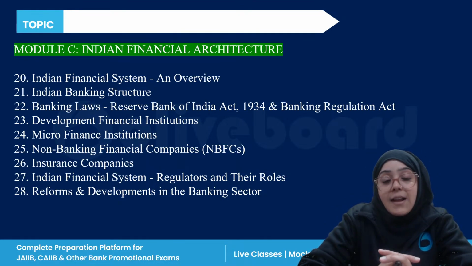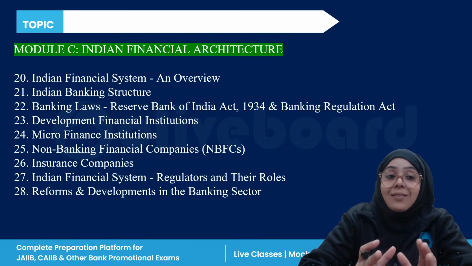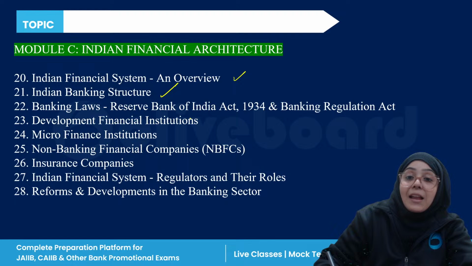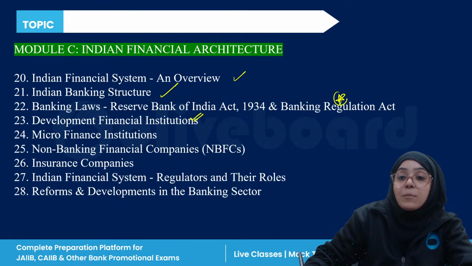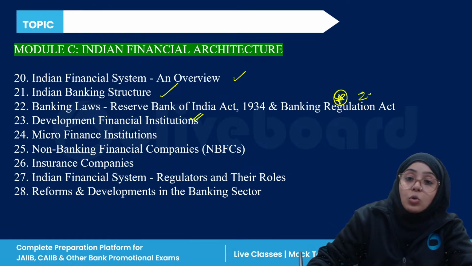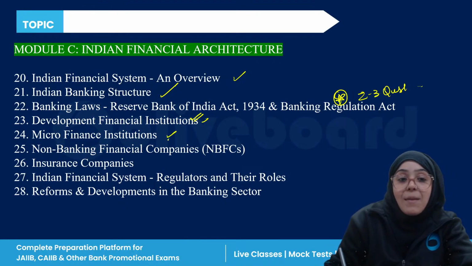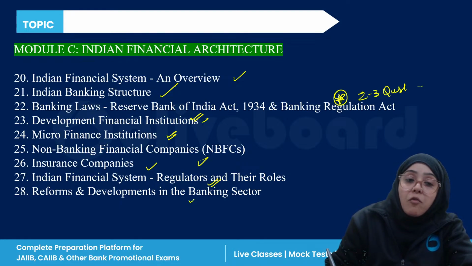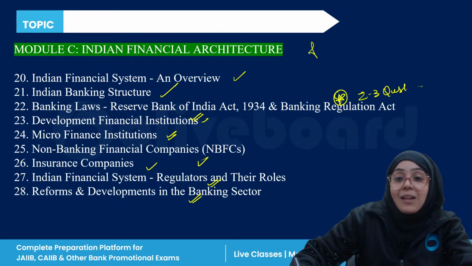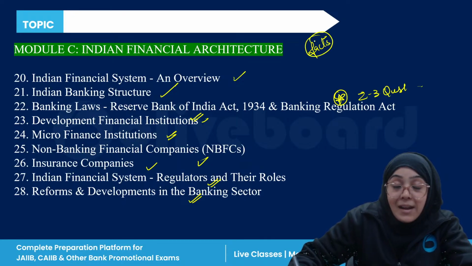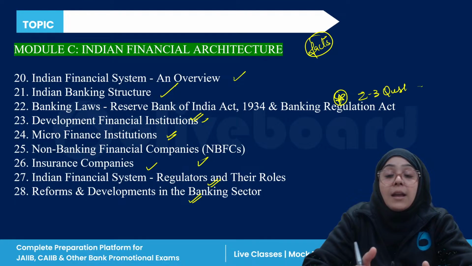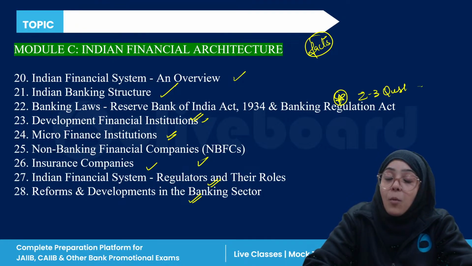Okay. Now third, module C, Indian financial architecture. It covers the Indian financial system overview. Then there is Indian banking structure and banking laws, a very important chapter, so expect 2 to 3 questions from this chapter alone, right? Then development financial institutions, MFIs, NBFCs, insurance companies, and reforms and development in the banking sector. This is a completely fact-based module, right? Like module B is completely conceptual, module C is totally fact-based.